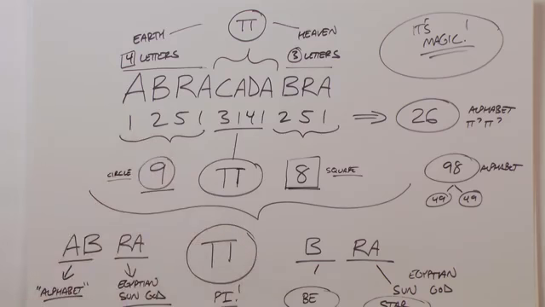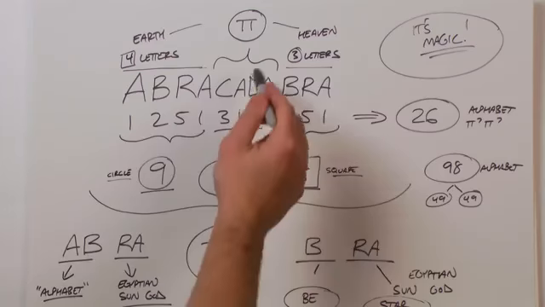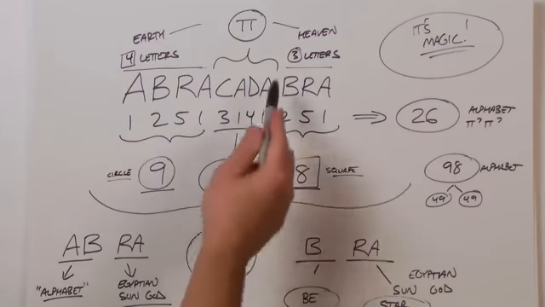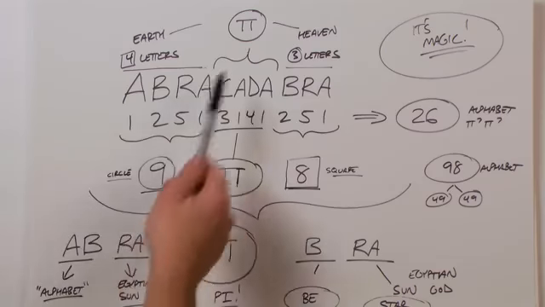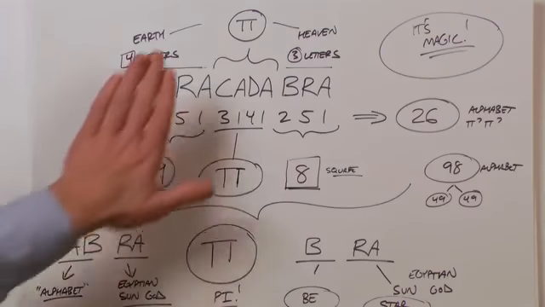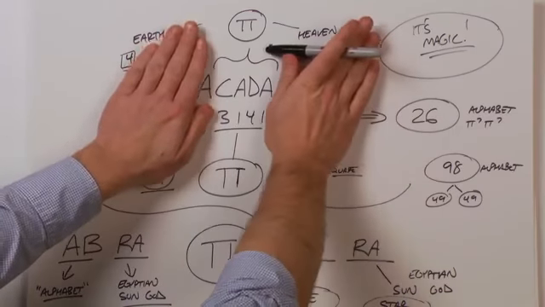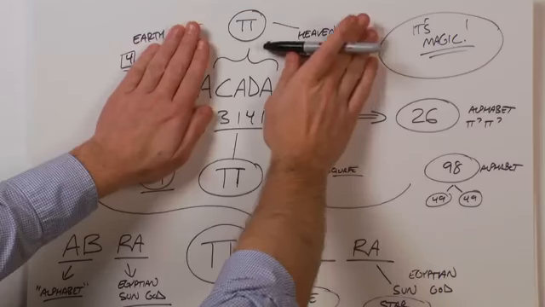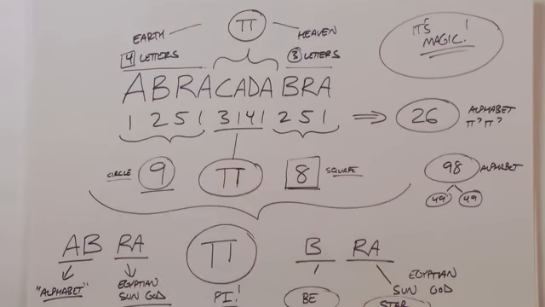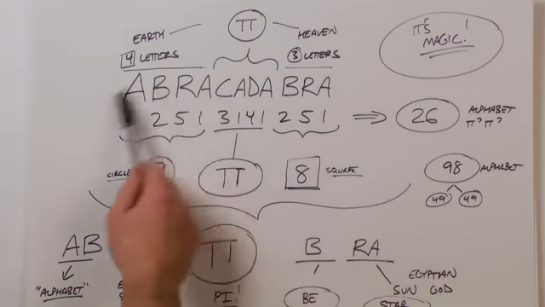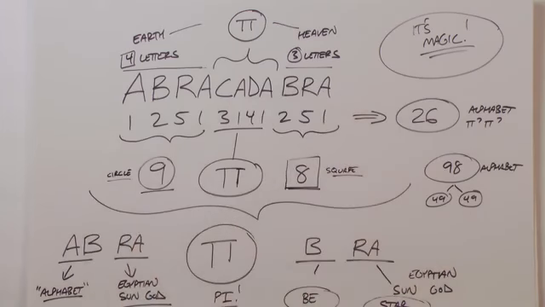A is 1, B is 2, R is 5, A is 1, we can go 1, 1, 1, B is 2, R is 5, C is 3, and D is 4. If you notice, we have pi in the center of there, or 3.141. So now we can underline this and give the pi, which leaves us abra and bra.